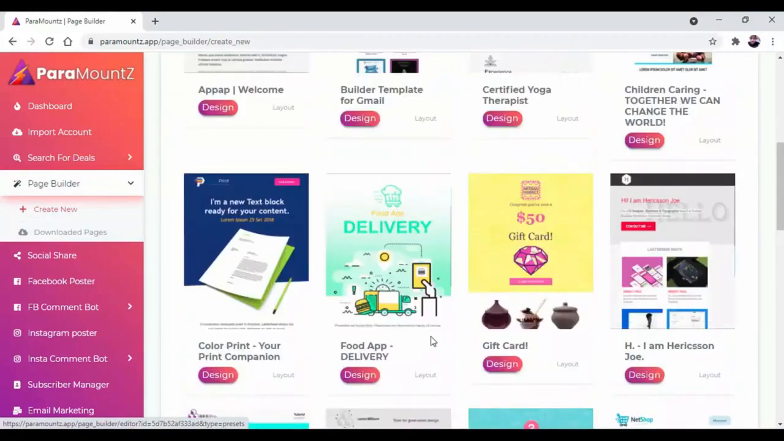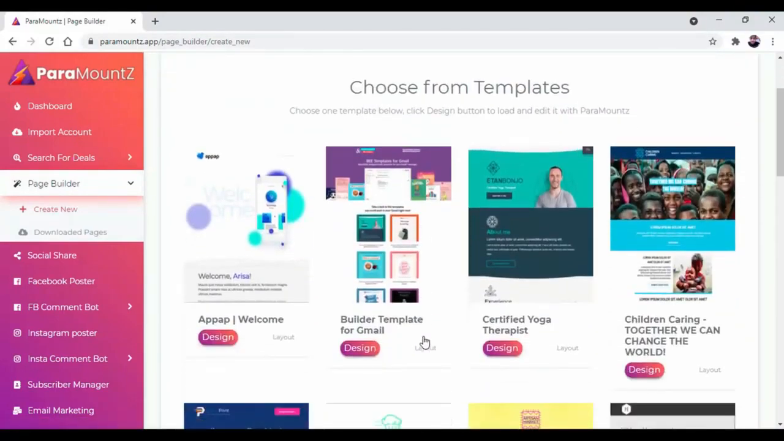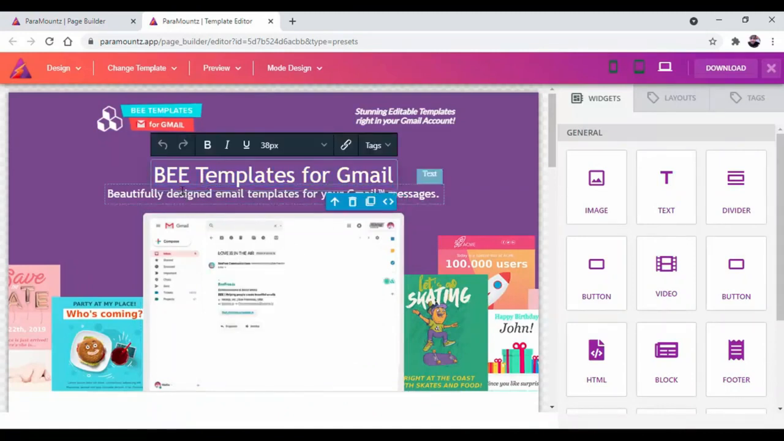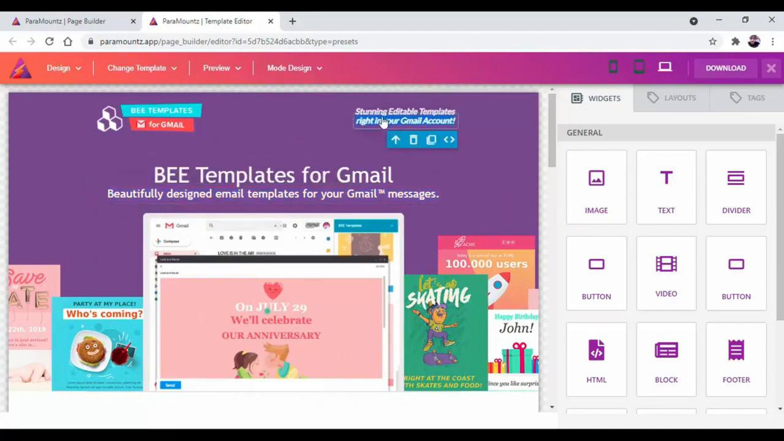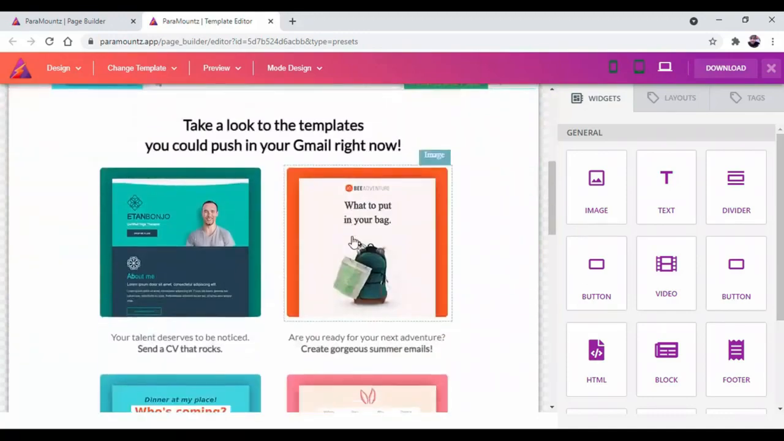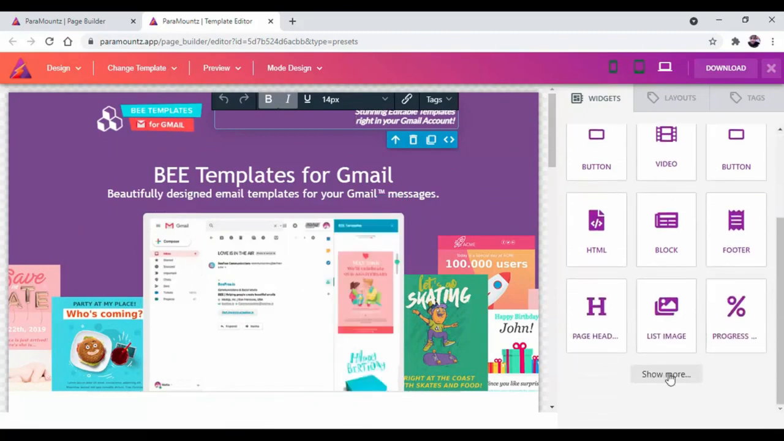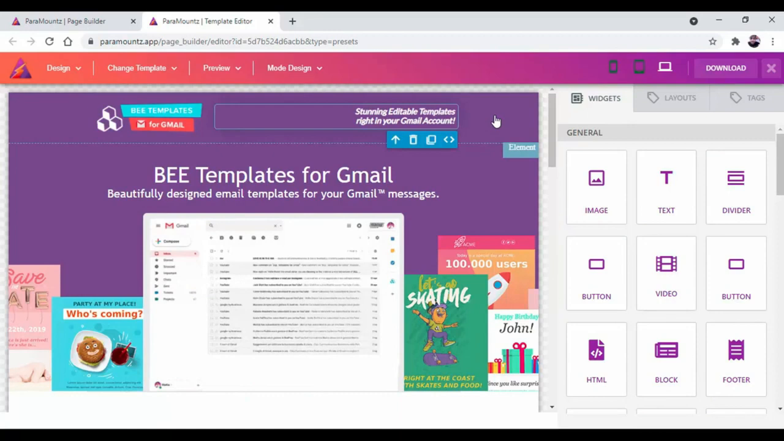So, here are some high converting templates that are designed by our professional graphics designer. Choose any one, use these templates. Everything in front of your eyes is editable, so you can edit anything. If you want to add anything, there is also a widget available that will help you to design your template.